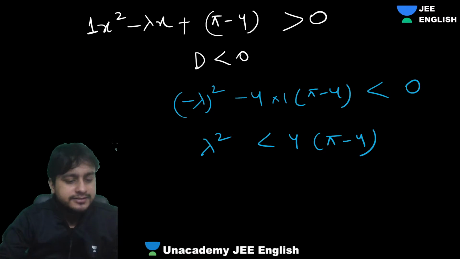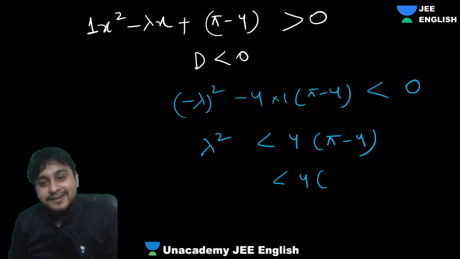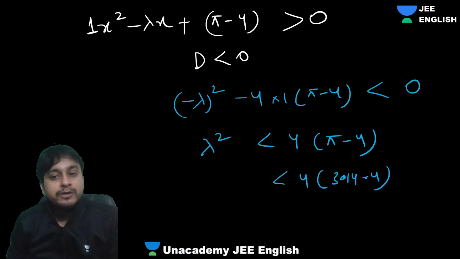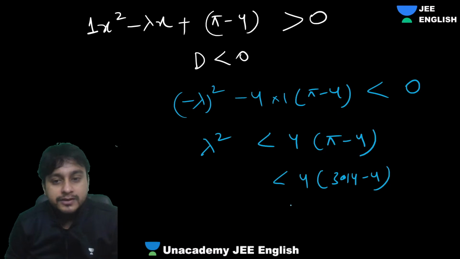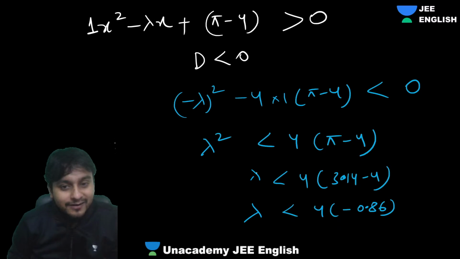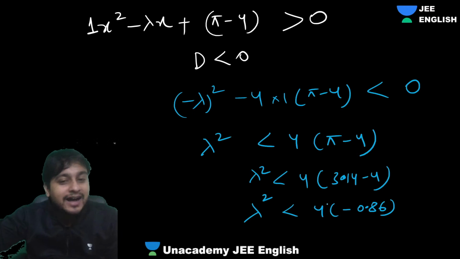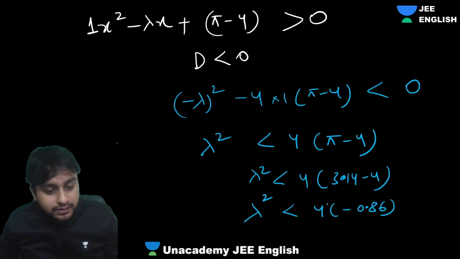Okay, guys, just a minute. What is pi minus 4? 3.14 minus 4. Can I say 4 into minus 0.86? Can you get me any lambda whose square is negative?